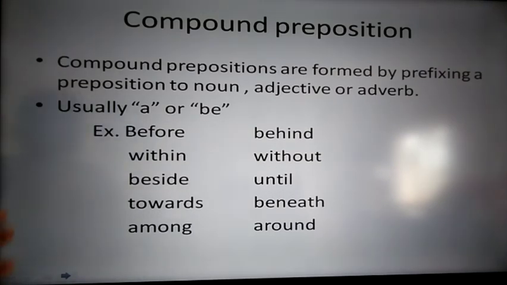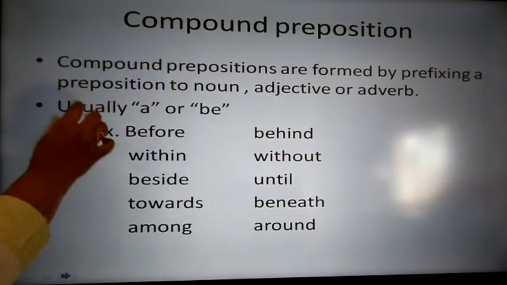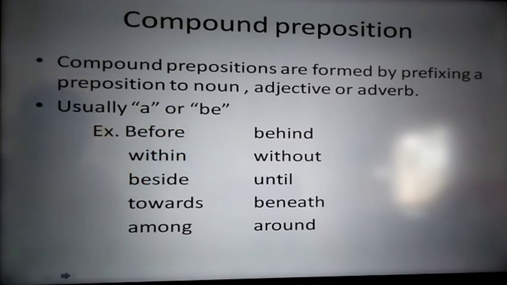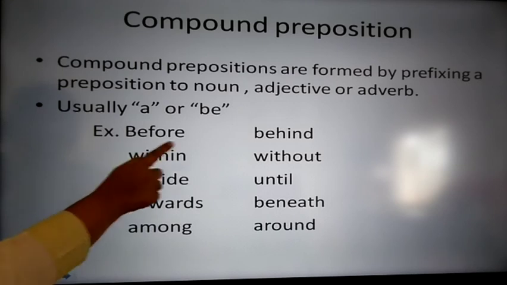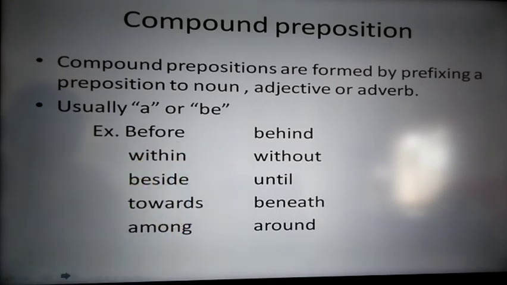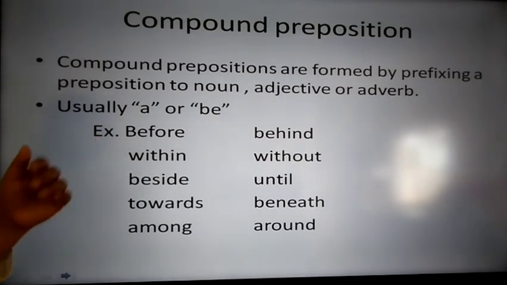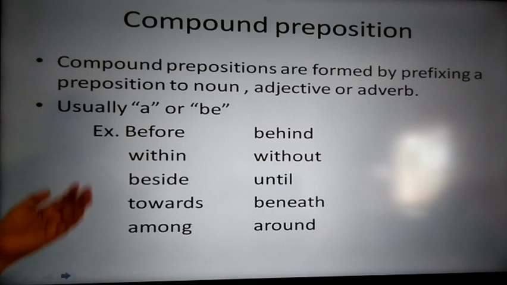Most probably these compound prepositions begin with A and B. Here we have other examples like with, within, without, towards, until also. But mostly it starts with A and B. For example: before, behind, within, without, beside, until, towards, beneath, among, around.